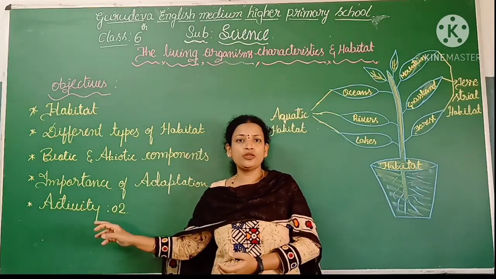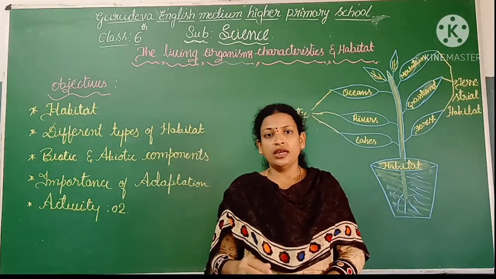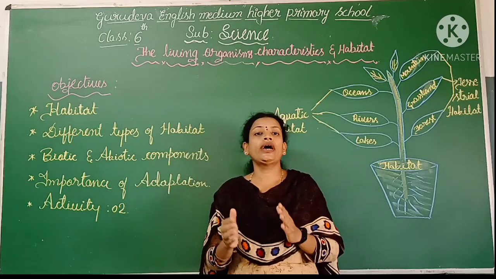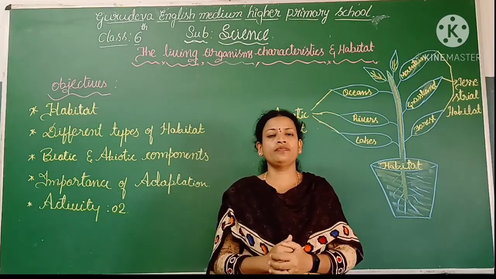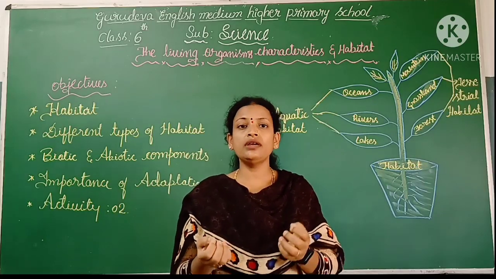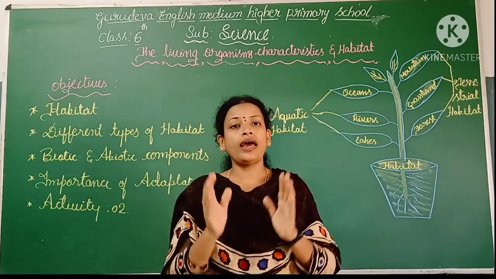The intention of the experiment is that abiotic factors play an important role in plants. How can we prove this? To prove this statement, we are going to conduct one small activity.